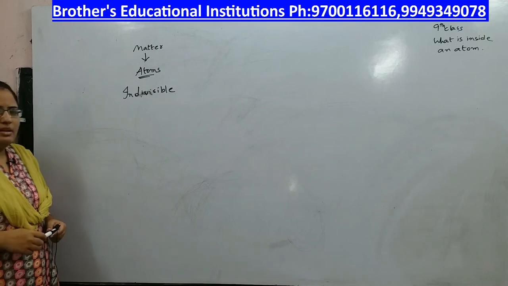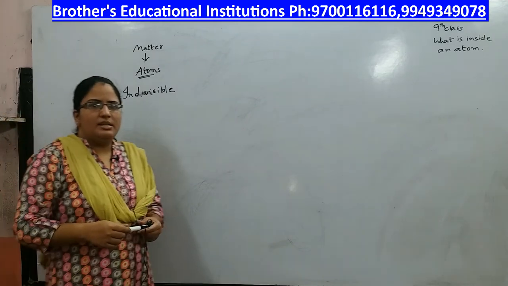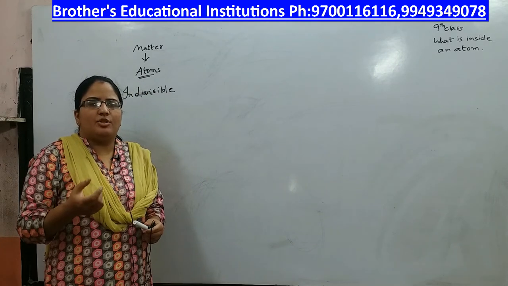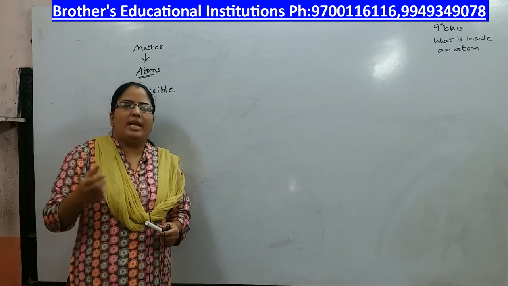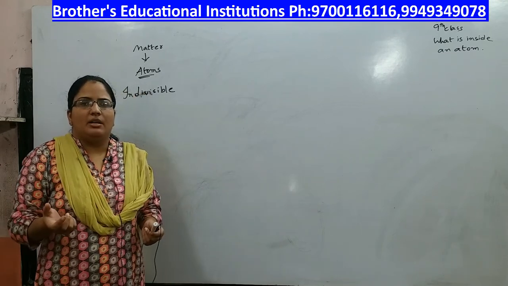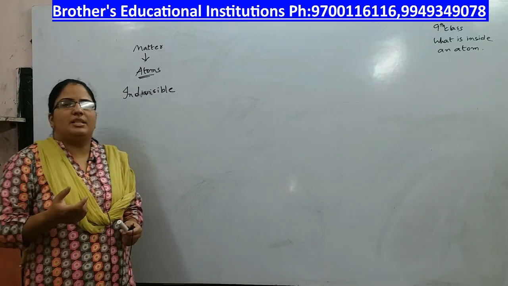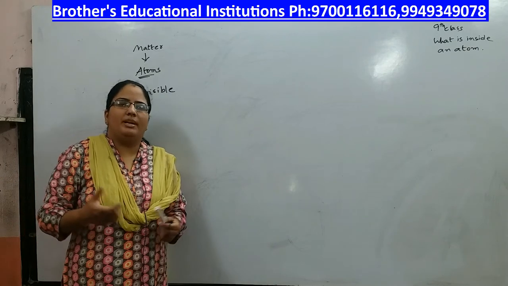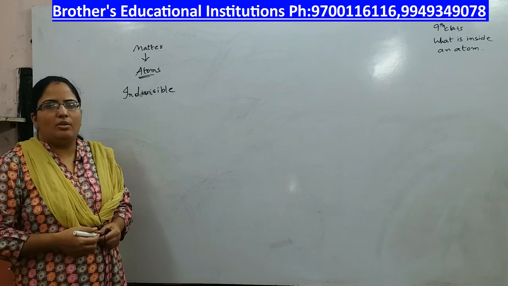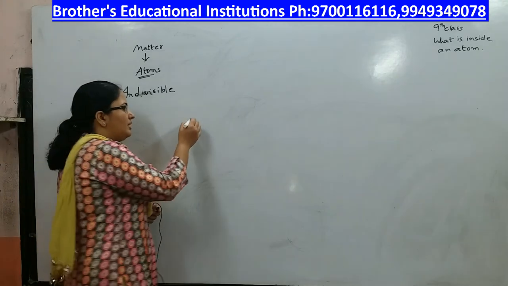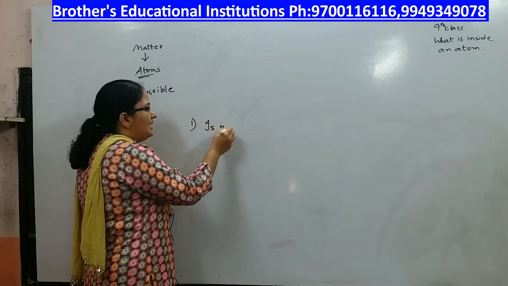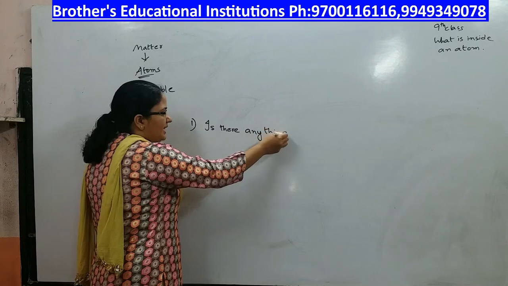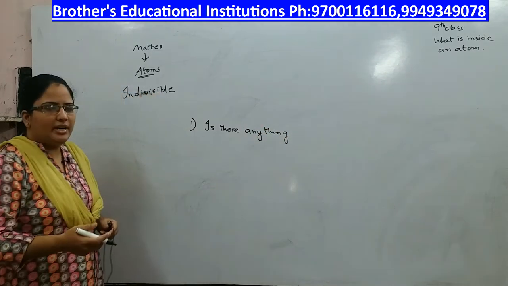But scientists had a doubt. If atoms are indivisible, then if you take atoms of the same element, they are the same, but if you take atoms of different elements, they are different. So why are atoms of the same element the same, and why are atoms of different elements different? What is making them different? That was the doubt of many scientists. So the first question was, is there anything inside an atom that is making it different?